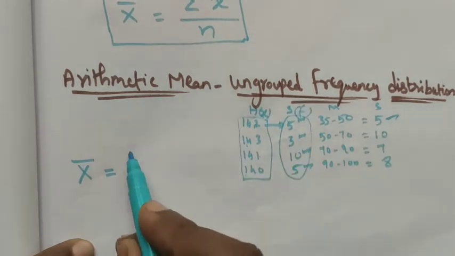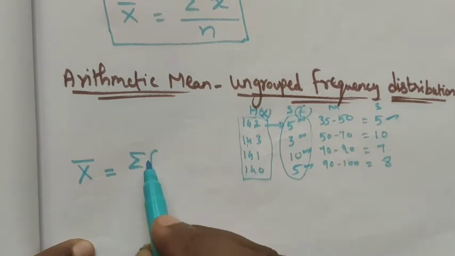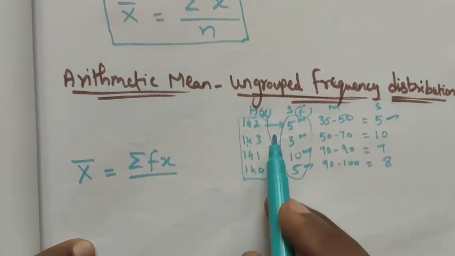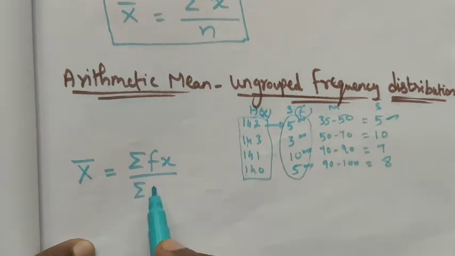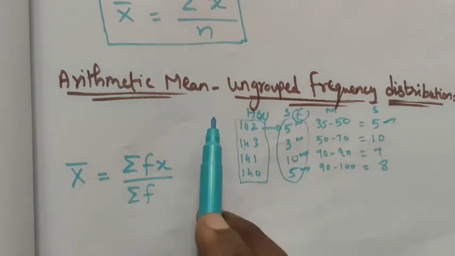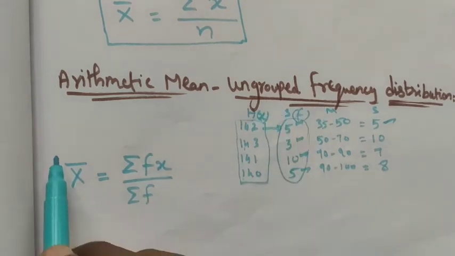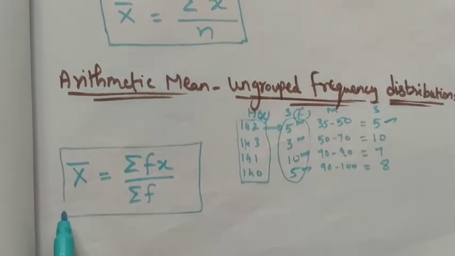So we use summation fx divided by the number of observations, which in frequency is summation f. So this is the formula for the ungrouped frequency distribution, right?